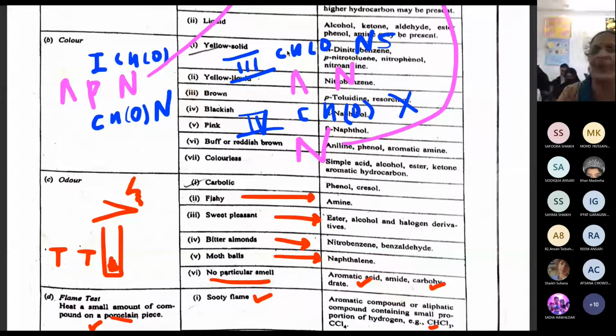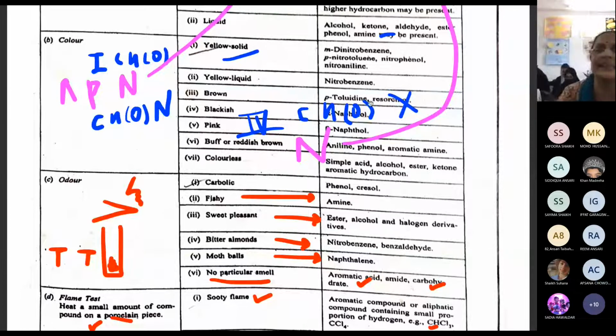Yellow solid is m-dinitrobenzene, correct? Yellow solid is m-dinitrobenzene, p-nitrotoluene, nitrophenol, nitroaniline, meaning ortho, meta, para, all. They all have yellow color. Clear? And then we have yellow liquid. If it is yellow liquid in your syllabus, it's nitrobenzene. Absolutely correct. If it is brown in color, paratoluidine, correct? Paratoluidine or resorcinol.